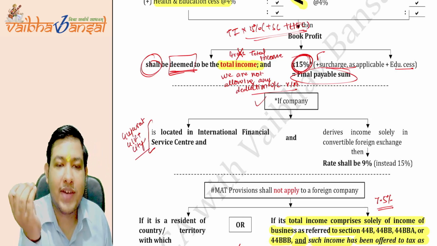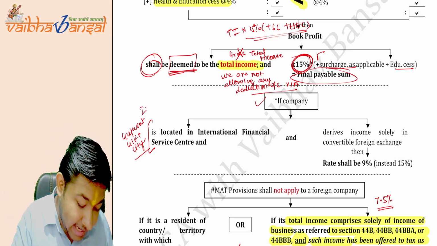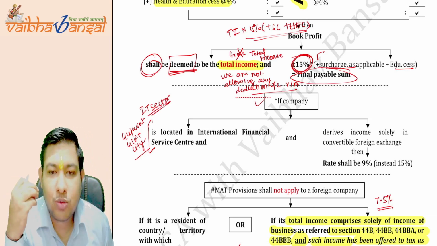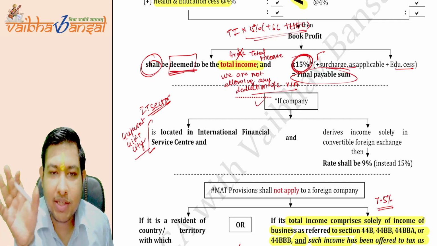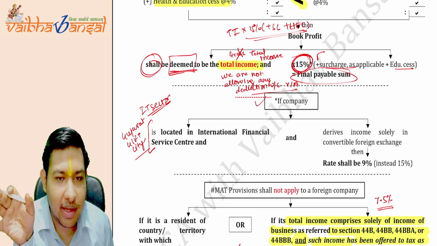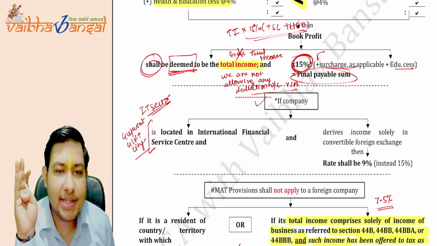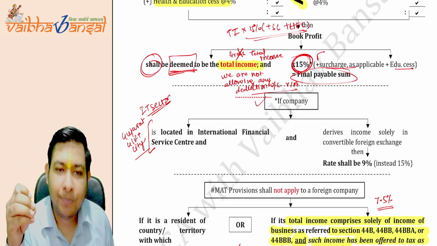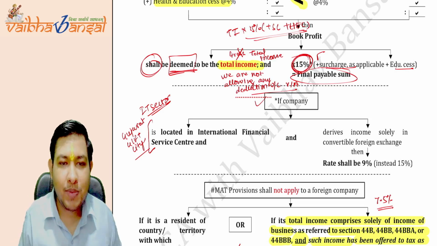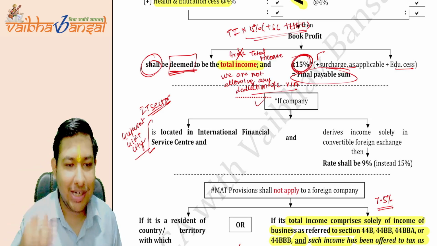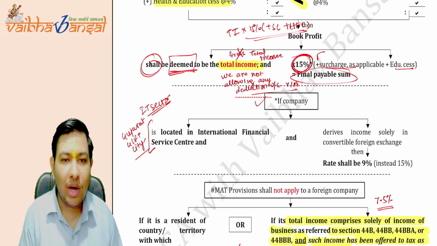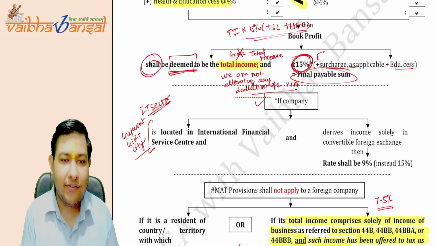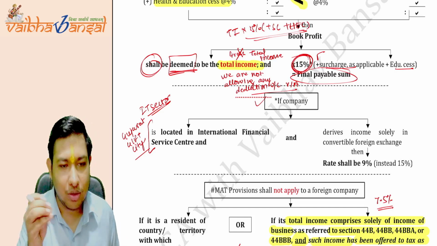It is an international financial service centre for the IT sector only. If you are a manufacturing company and want to locate in the IFSC, you will not be able to. Only the IT sector will be able to locate there. The government wanted to expand the IT sector in the foreign world as well, so they established the IFSC city, known as the Gift City in Gujarat.